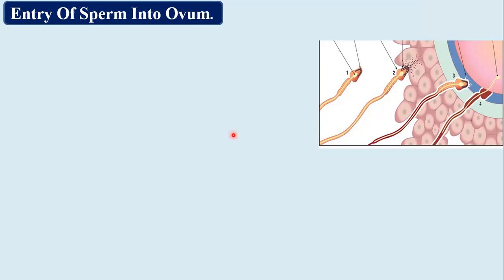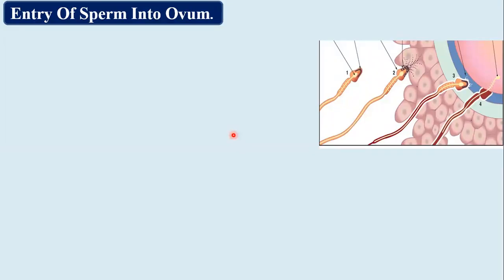Whenever there is a process of copulation done, semen will be released at the base of uterus. So what will happen in this particular case? The penis will be introduced into vagina, will reach at the base of the uterus. Glans penis will be exposed. Mouth of uterus will also be expanded a little bit.